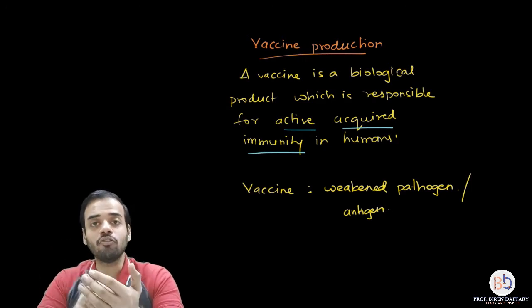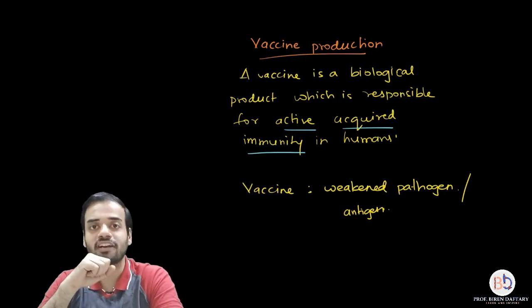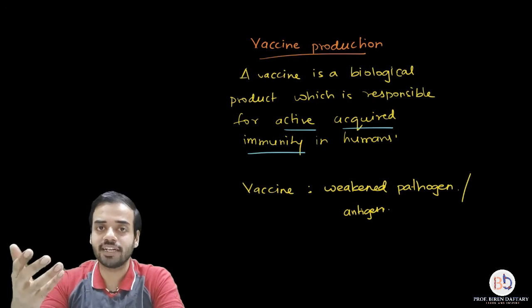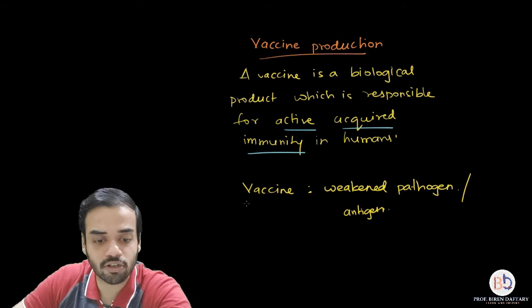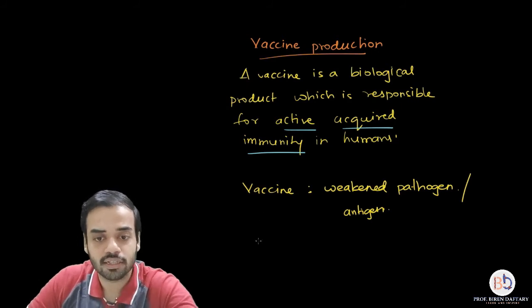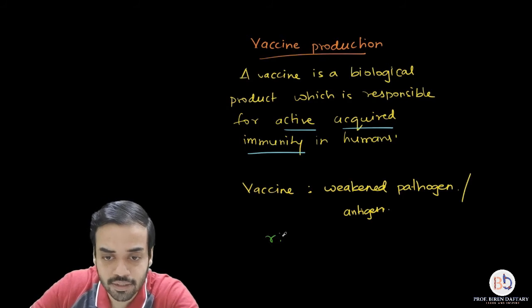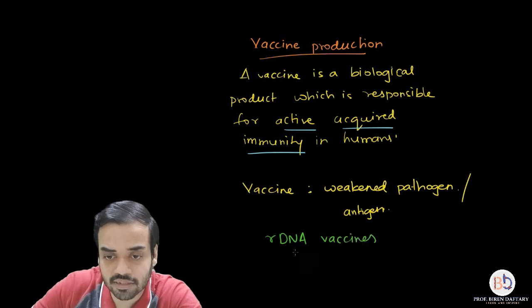Now we come to the part on how biotechnology is helpful in vaccine production. You have heard about recombinant DNA technology. The vaccines which are produced through recombinant DNA technology are called recombinant DNA vaccines. Please remember this.